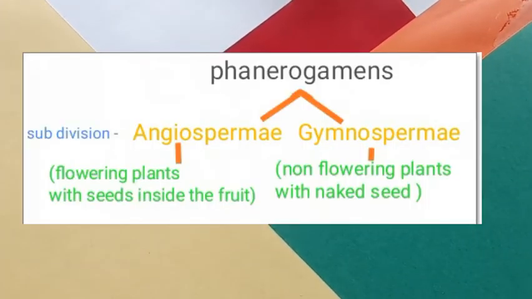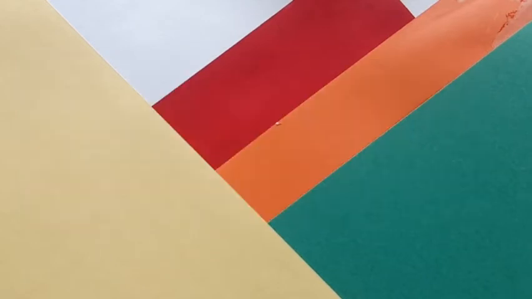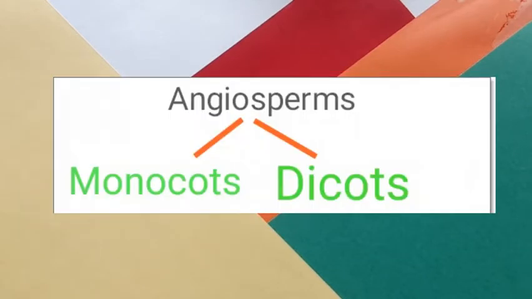The division Spermatophyta of subkingdom Phanerogame is divided into two subdivisions called Angiospermae and Gymnospermae. The angiosperms bear flowers and the seed is covered by the fruit, while in gymnosperms the seed is not covered by fruit. The subdivision Angiospermae is divided into two classes, dicots and monocots. Let us discuss them in detail.